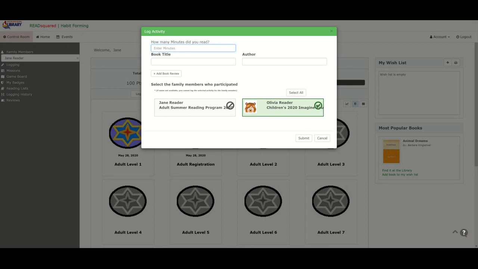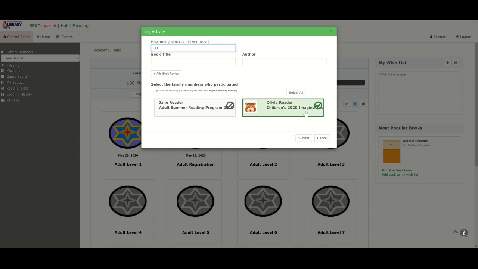Now you will notice up here that it says book title and author. It is not necessary to put those in. As a matter of fact, if you're logging for the children, don't put anything in there. Those are up there because the adult program needs those. In this case, we don't need it, but we can give Olivia 30 minutes of reading.